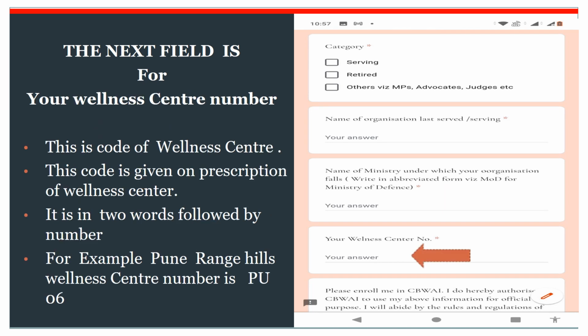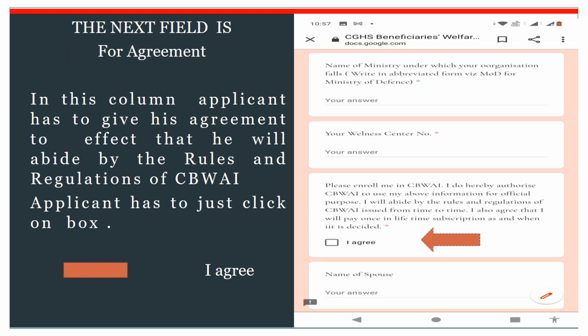The next field is for your wellness center number. This is the code of the wellness center. This code is given on the prescription of the wellness center. It is in two letters followed by a number. For example, Pune Range Hills Wellness Center number is PU06. The next field is for agreement.